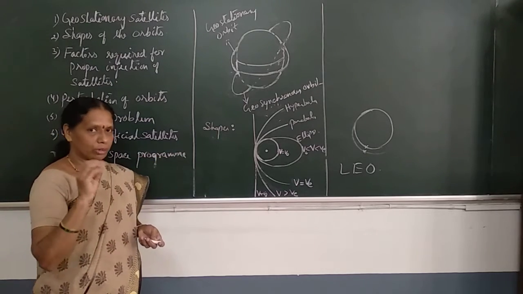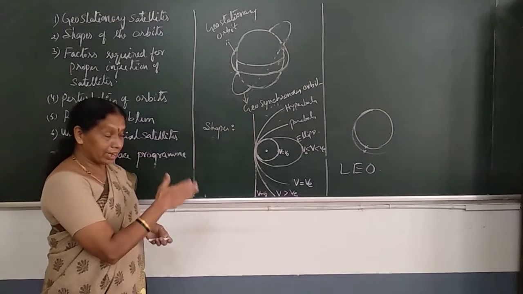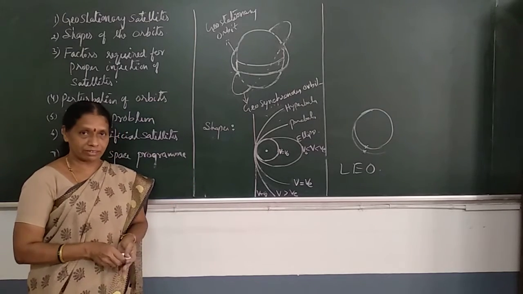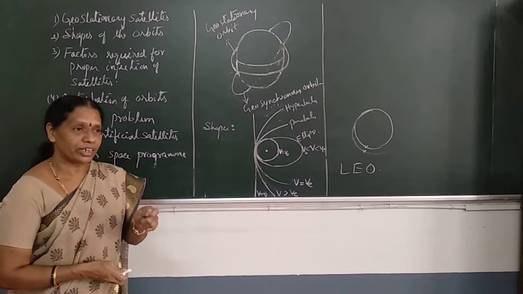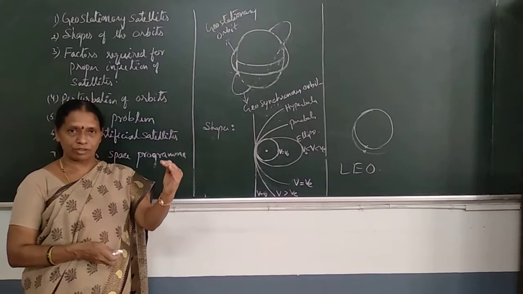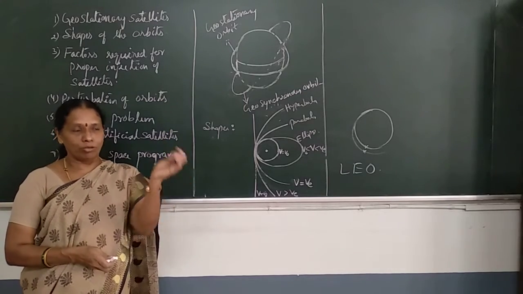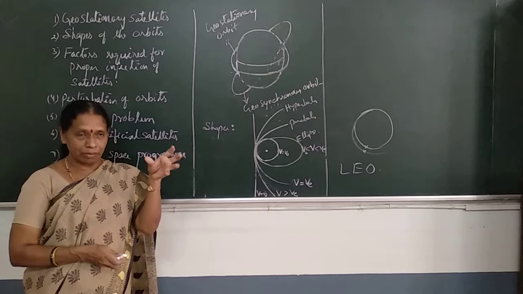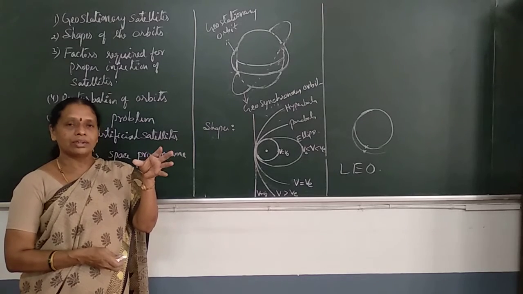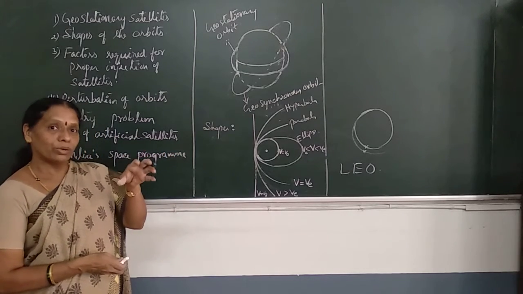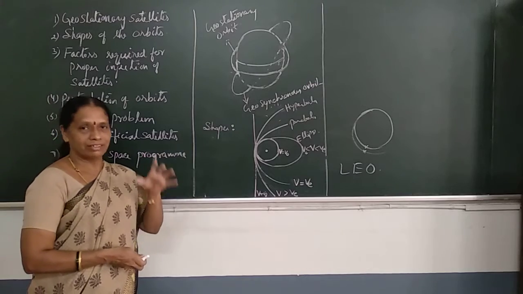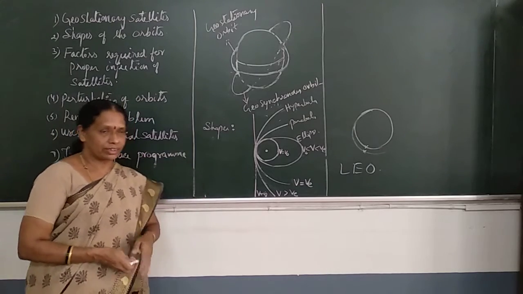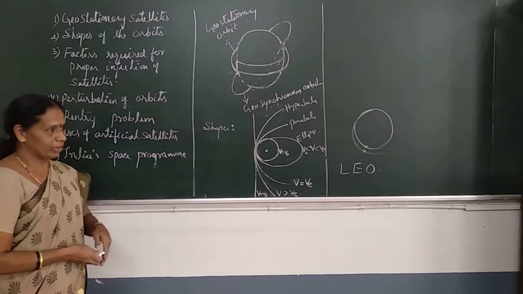These LEO satellites are used for communication purpose, and they are also used as spy satellites. Since they are very close to the Earth's surface, they can keep a watch on, or examine, the happenings on the Earth very clearly and very easily. These are the LEO satellites which are very close to Earth's surface.